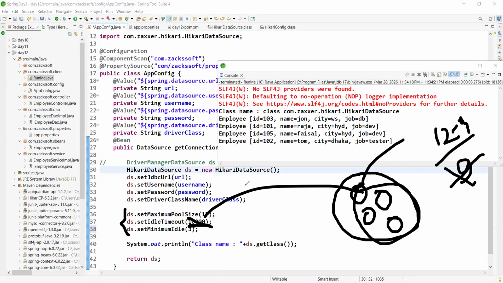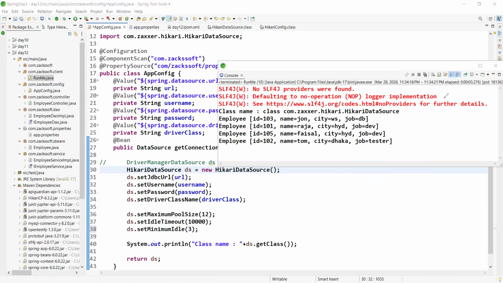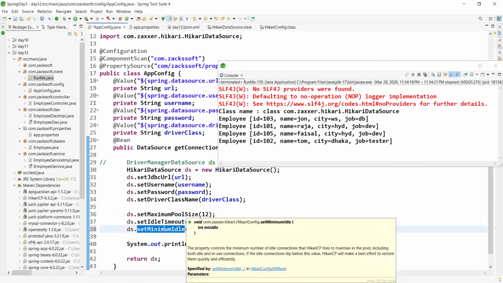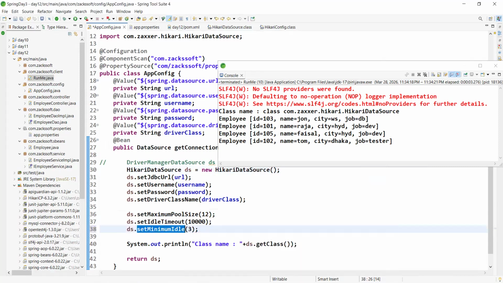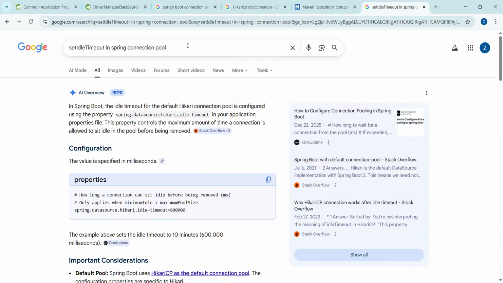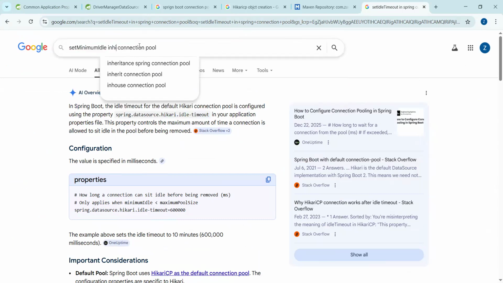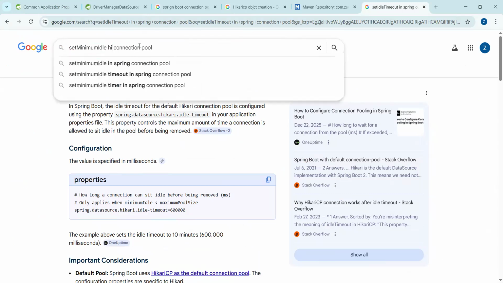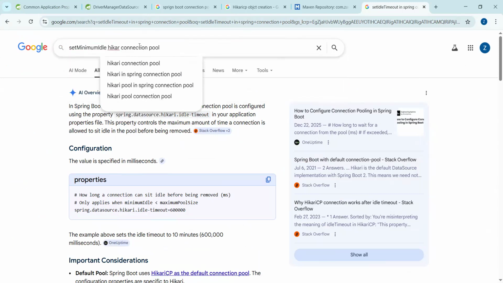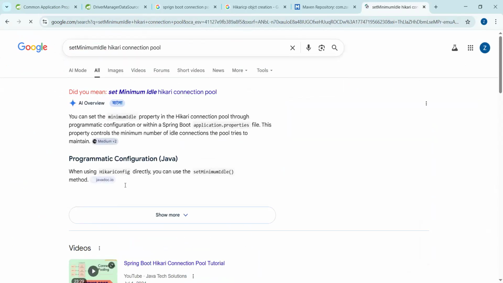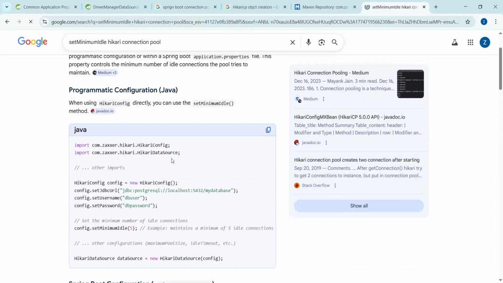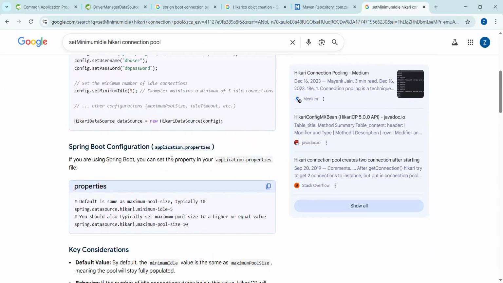Have you got my point, boss? Maybe there are different method names in other connection pools, like Hikari connection pool. Is it okay, boss? Yes or no? Everything is fine.